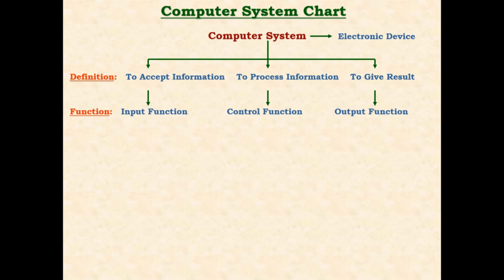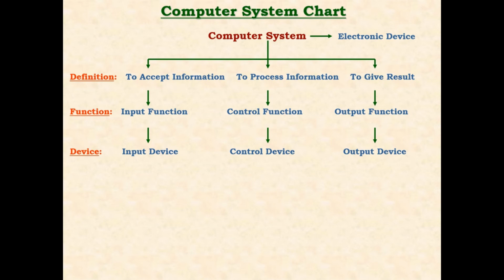To do any function, even any smaller function, we need the help of some machine or some devices. And same way, in order to do these functions, we need some kind of devices. Let us understand what are those devices. Input device to perform input function, control device, the brain of computer to process the information, and output device is for the output function to give our result. The ultimate aim, our interest, is to get the result.